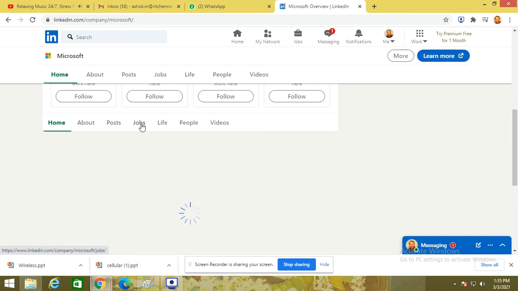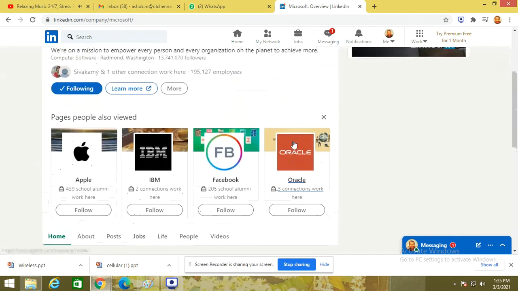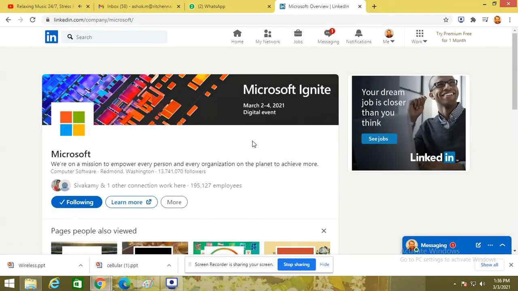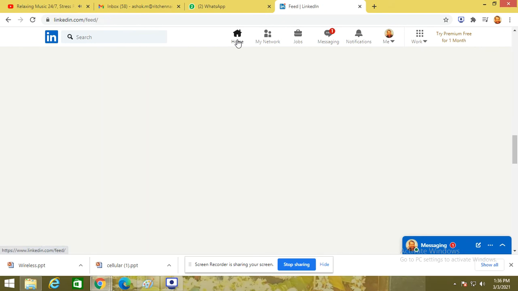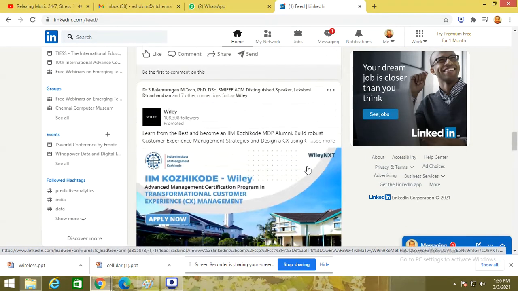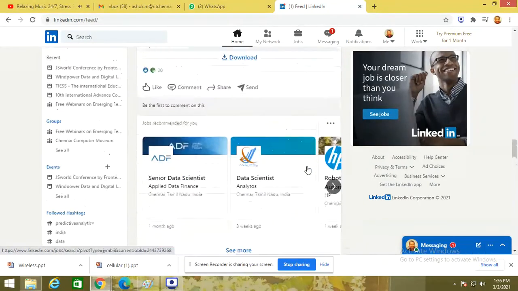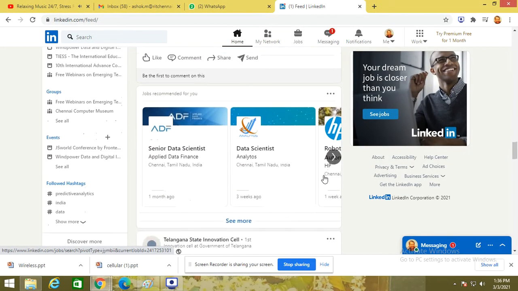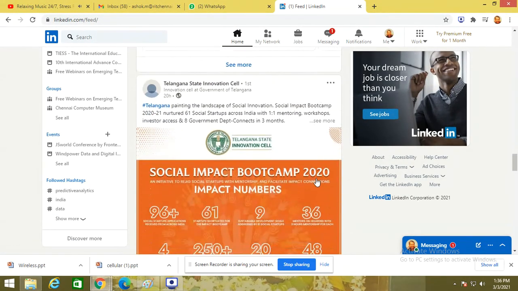So in those cases, you could be able to contact them. Even whenever they are having any internships, they will post it here. So you could be able to see some internship posts. See, this will come as a line feed for you. Through that, you could be able to apply.